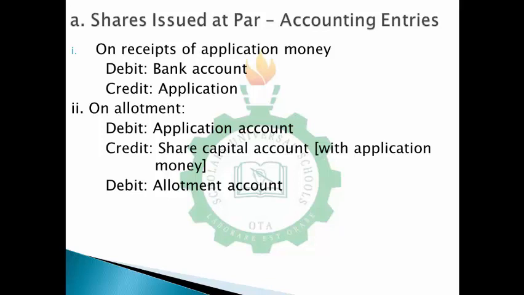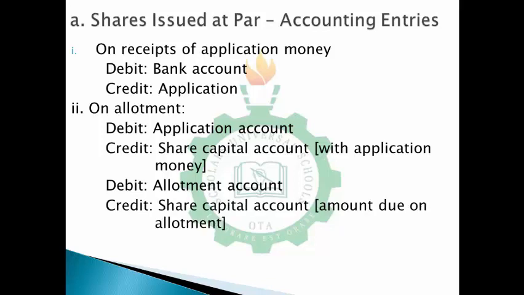Now the next thing is if you have instances whereby you have allotment and application matched together. At the point of allotting shares, what you should do is debit allotment account, then credit share capital account with the amount on allotment.